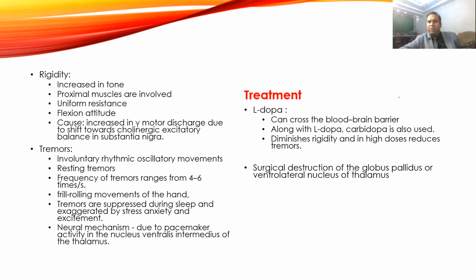So this is an example of tremor, the continuous shaking of the head. This is also an example of tremor, the continuous shaking of the hand. If you see any old person in your family, you can see their hands shaking. Those movements are called tremor. So tremors in Parkinson's disease, you will see tremor even if the person is at rest.